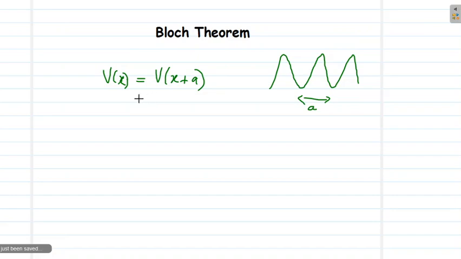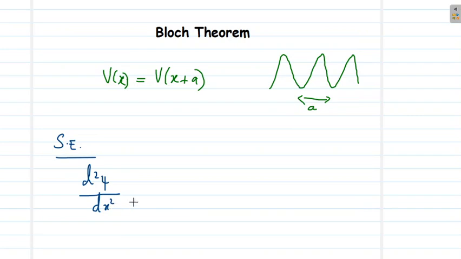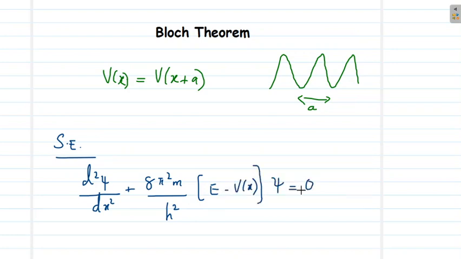So if the potential is of this form, then if we write the Schrodinger equation for the electron within a crystal, the Schrodinger equation will be d square psi by dx square plus 8 pi square m divided by h square into E minus V of x psi equal to 0. Here E is the energy and V of x is the potential energy function. So here V of x is periodic with periodicity a.